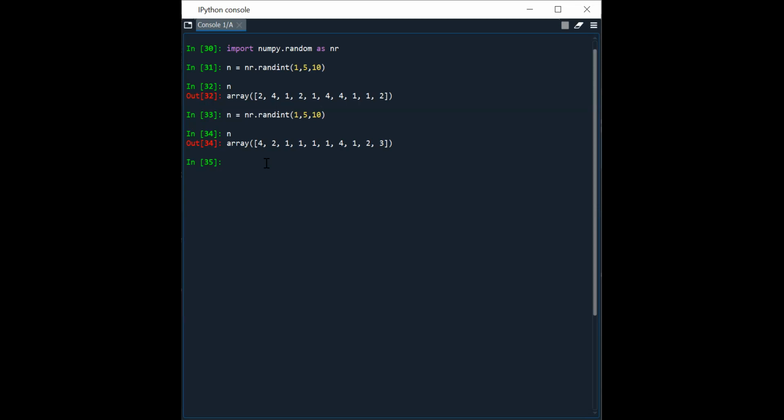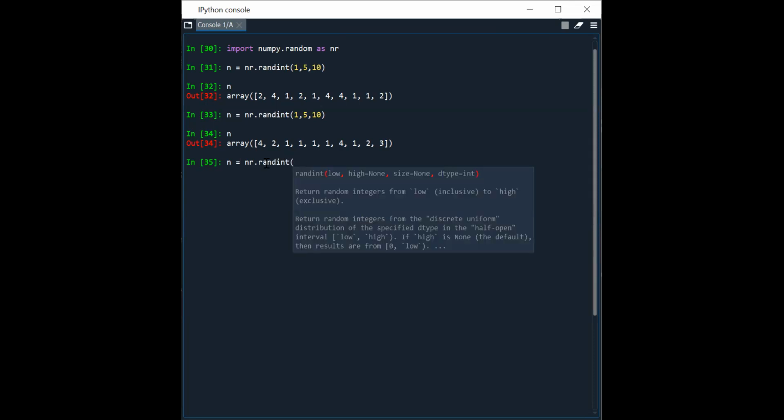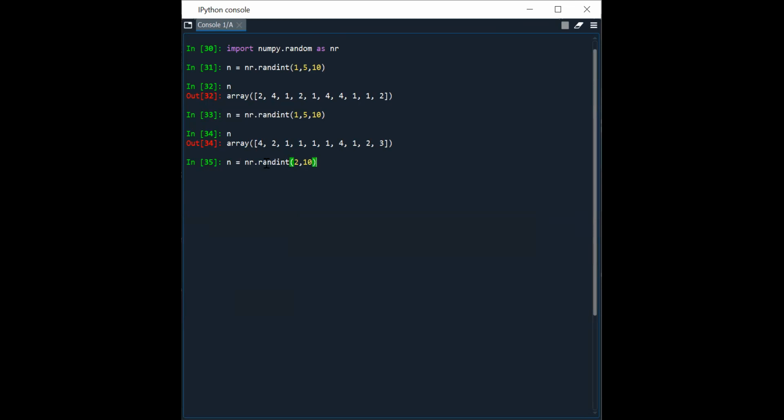Now let's check with another example. I will take n is equal to nr.random.randint. I'm writing 2, then 10, only 2 comma 10. What does it return? Let's check. n equal to 8.